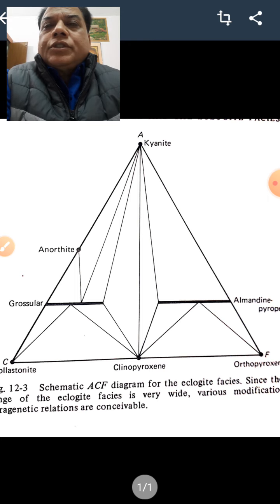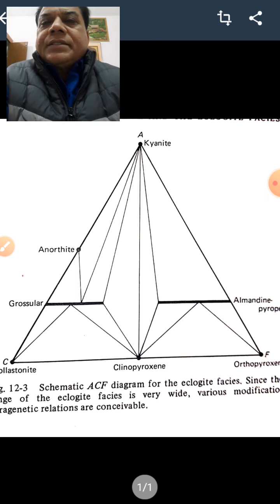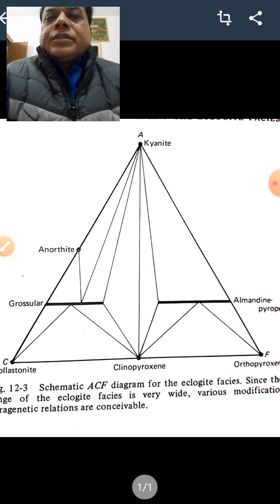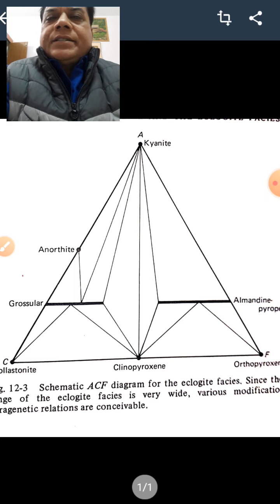Rocks of other compositions were unknown in the facies. Now this clinopyroxene high in diopside and hedenbergite components, as well as garnets of the almandine-pyrope series, are stable in the granulite facies. The assemblage of these two minerals, which may be called eclogite in wide definition, certainly occurs in some granulite facies.